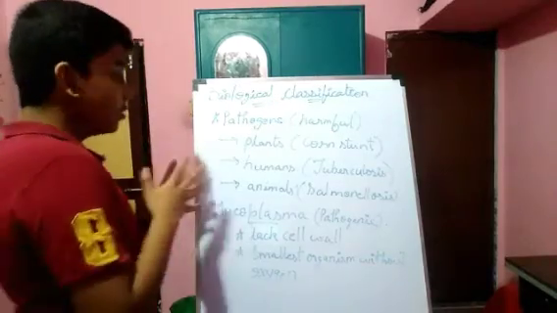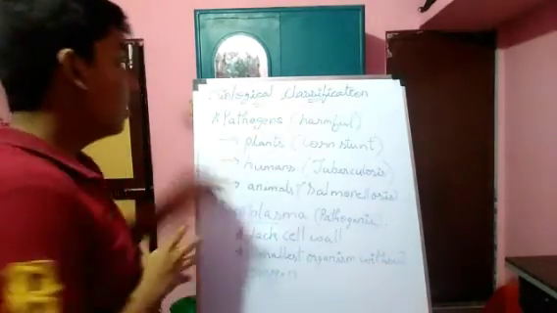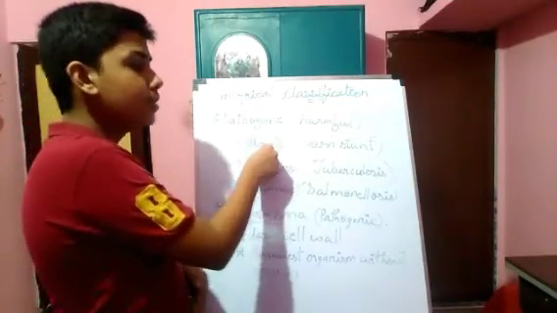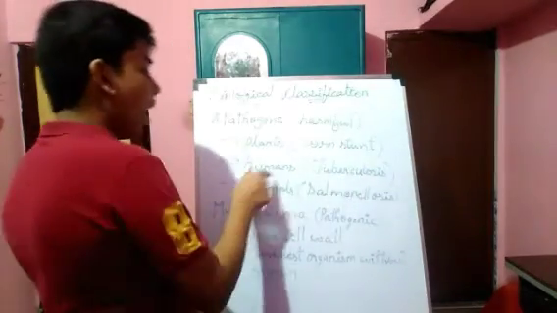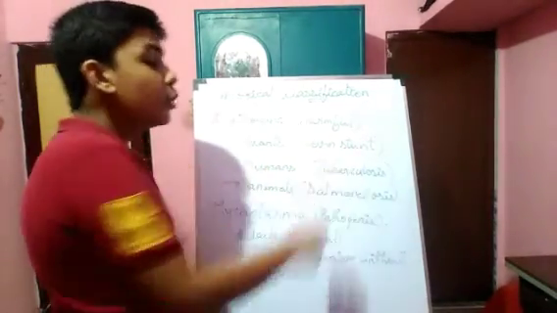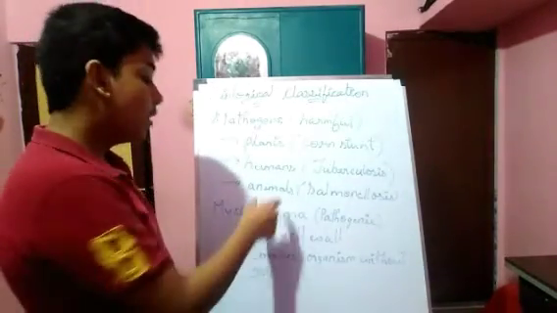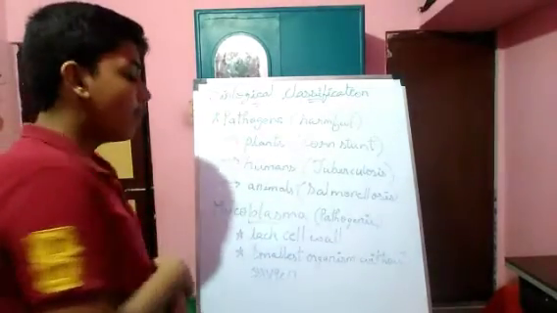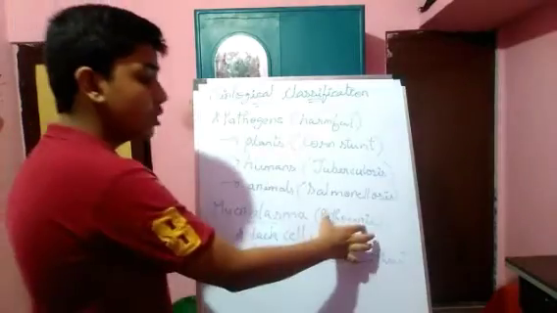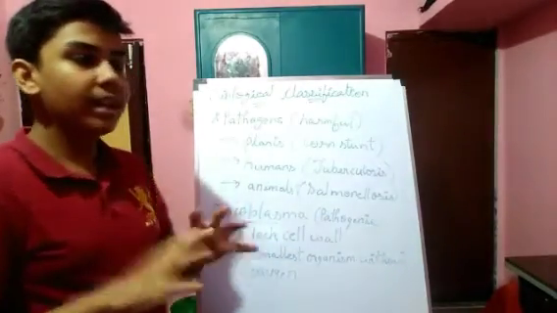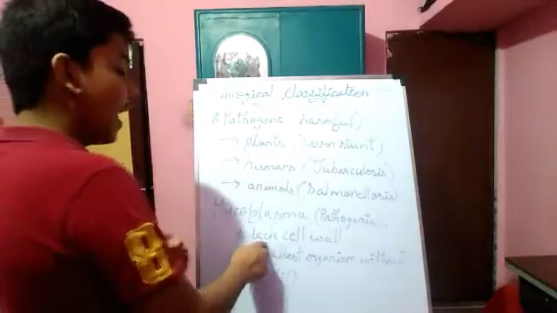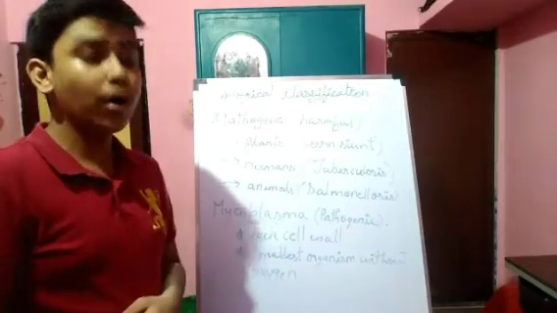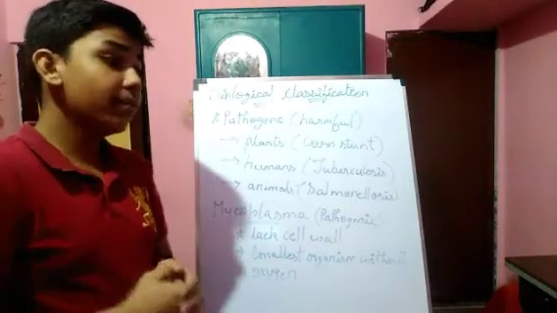About the pathogenic nature of heterotrophic bacteria, it is very harmful. In plants it causes a disease called citrus canker, in humans it causes tuberculosis, and in animals it causes a disease called salmonellosis. And mycoplasma is another organism that is pathogenic in nature. It is pathogenic in animals and plants, and it lacks a cell wall, so it is pleomorphic. And second, it's the smallest organism which can survive without oxygen.